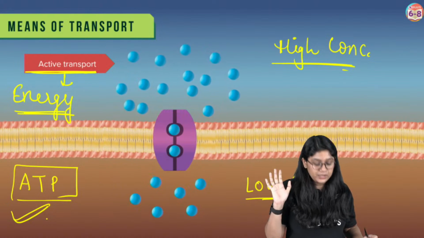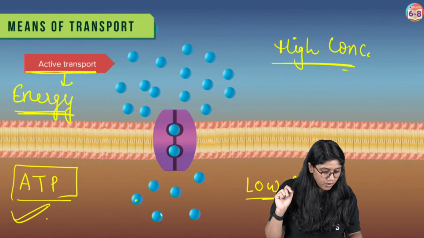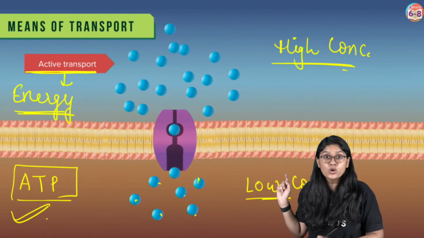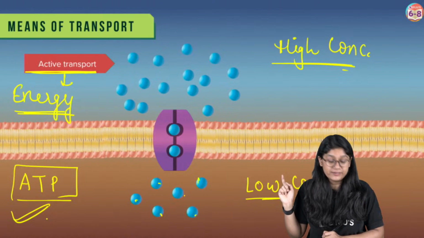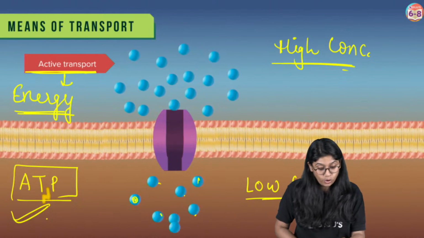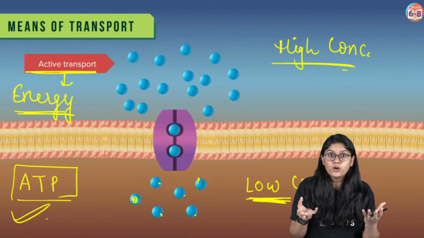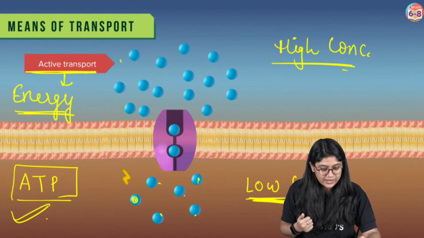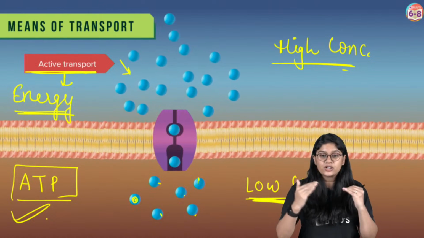So, for example, here we have very few blue balls, right? You can see we have very few blue balls. But over here we have more balls. These blue balls are nothing but the molecules. So the molecules are moving from the low concentration. The number of molecules on the inside of the cell is very less, right? And they're moving outside or inside or outside.